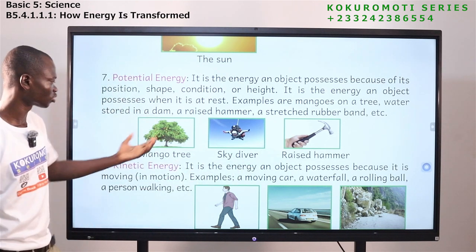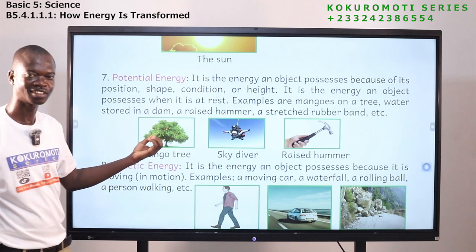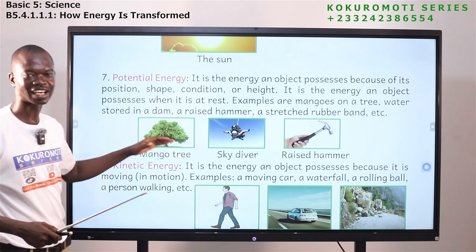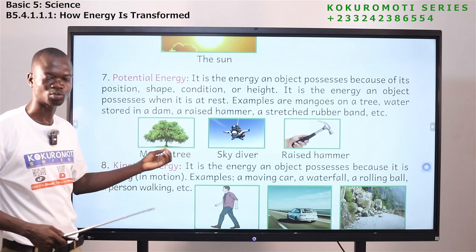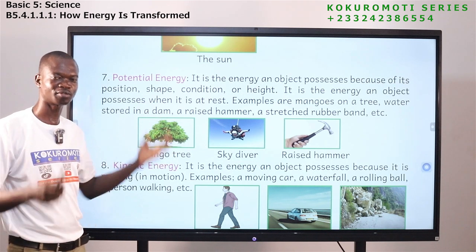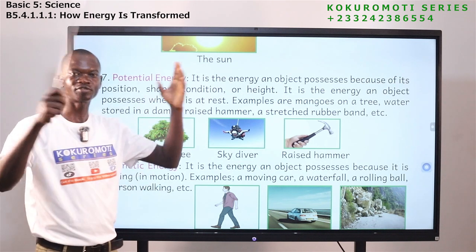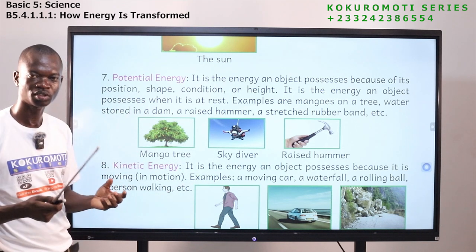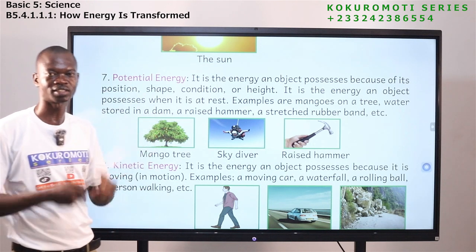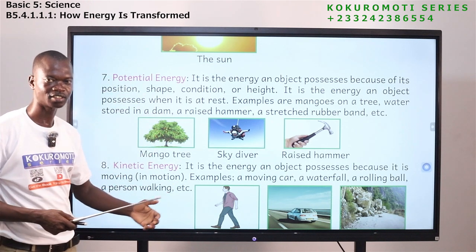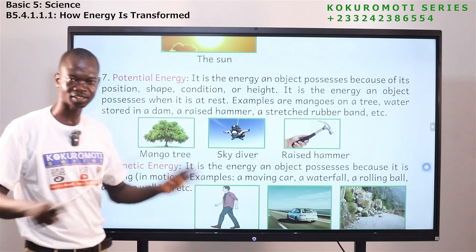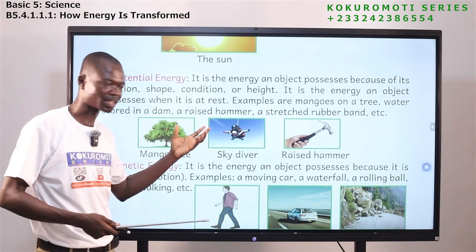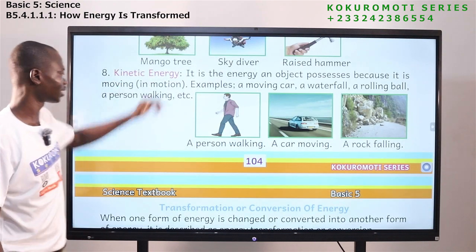Okay, so we have seen examples. Not only mango fruit, any fruit we can use as an example of something that possesses what? Potential energy. So if you have an orange tree and you have fruits on it, the fruit possesses what? Potential energy. If you have an avocado tree and we have fruits, the fruit possesses potential energy because of the height. And when an object is at rest, it possesses what? Potential energy.